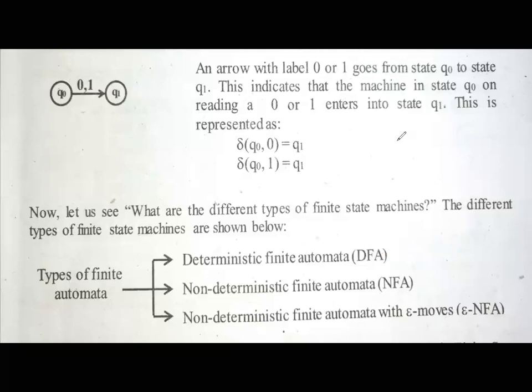Okay, students, so that is it for now. In the next session, we'll discuss deterministic finite automata, and later non-deterministic finite automata and epsilon NFA. Once you are done with these three discussions, module number 1 will be over.